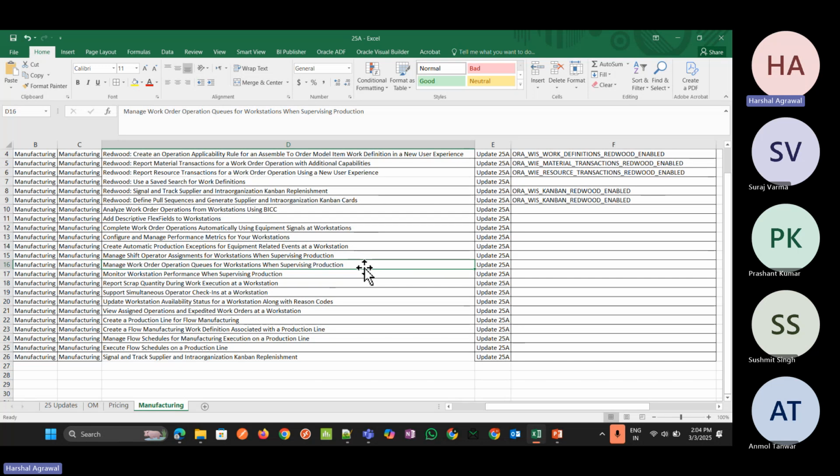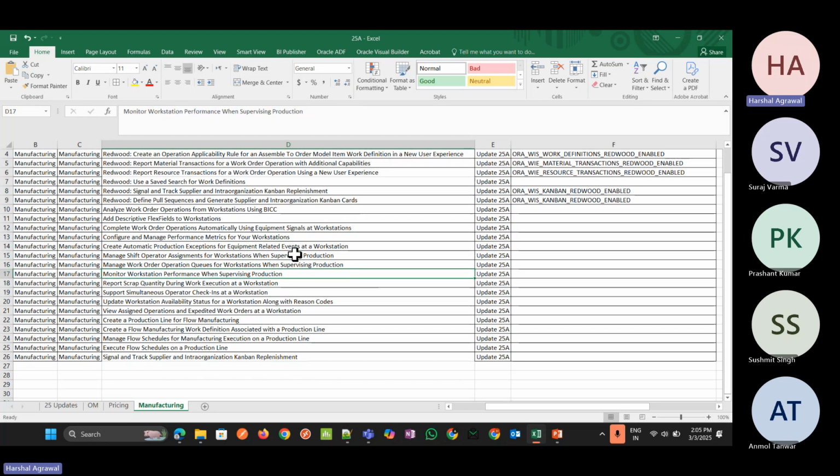He can also see, for a particular work order, that we can have multiple operations, and the work operation status may be not started, in progress, or completed. So whatever the task is, we can manage and view it using these pages. Okay, so everything we are talking about is done in smart manufacturing operations, and everything is defined in the workstation.